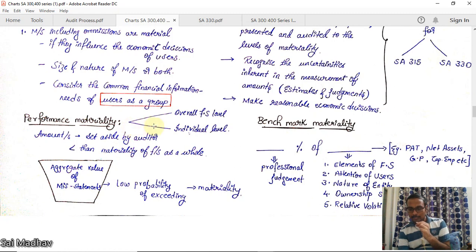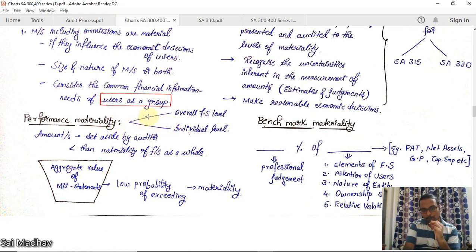Okay, this materiality amount is set by the auditor in the planning stage. We have planned as per SA 300. So in the planning stage we will set a materiality amount. Now, when actually performing the audit, you come across various situations, so you have to change the materiality amount. The original materiality is planning materiality. This is known as performance materiality.